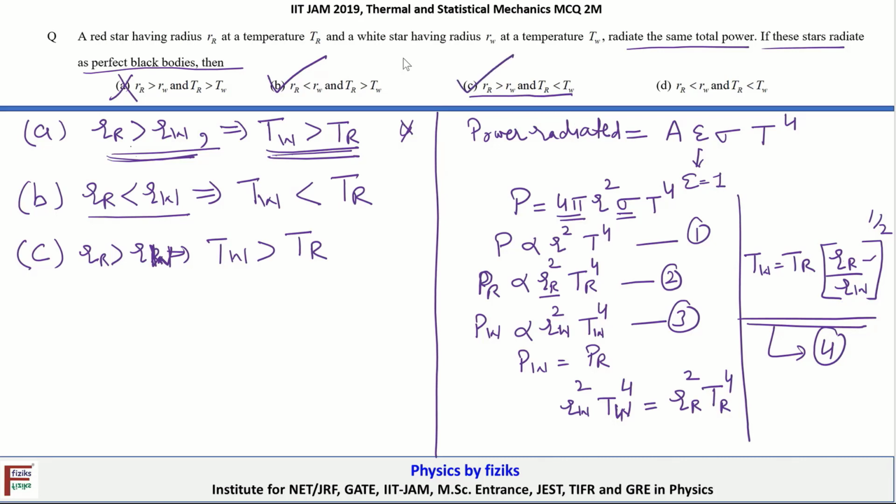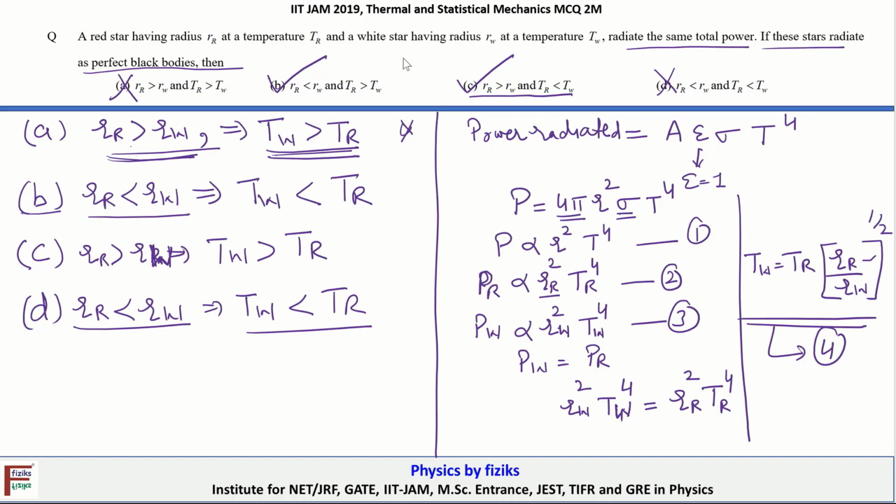Okay, now let's come to option D. Let's check whether it's correct or not. Option D, what is it? When RR is smaller than RW. We have already analyzed this option in option B. So this will imply that TW is less than TR. What is given in the option? TW is greater than TR. So that means option D is also incorrect.